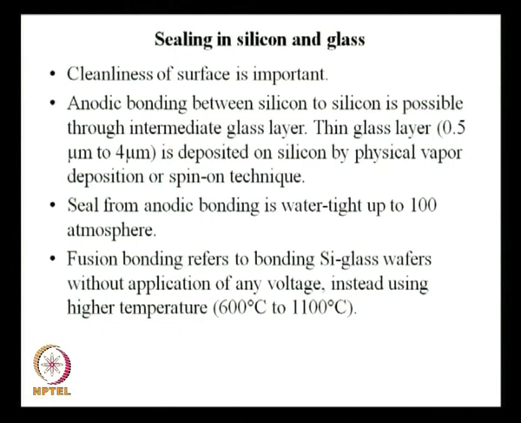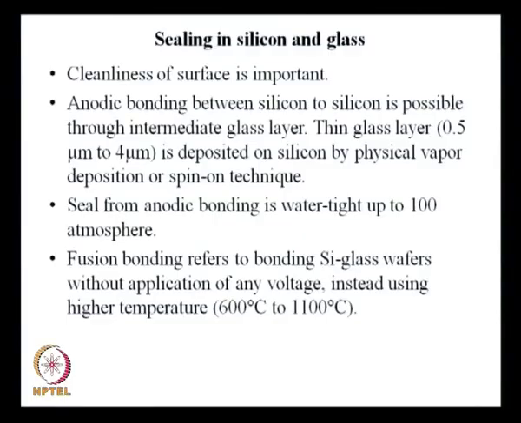So, you have a glass melt put there and then you spin it and you form a layer. So, there are methods to do this. You should appreciate this, because you have been introduced to these ideas. Now, the seal from anodic bonding is watertight up to 100 atmosphere, that is a very high value, it looks like.